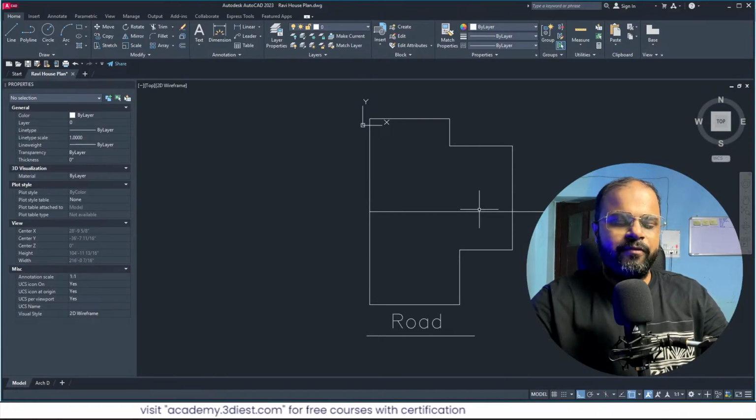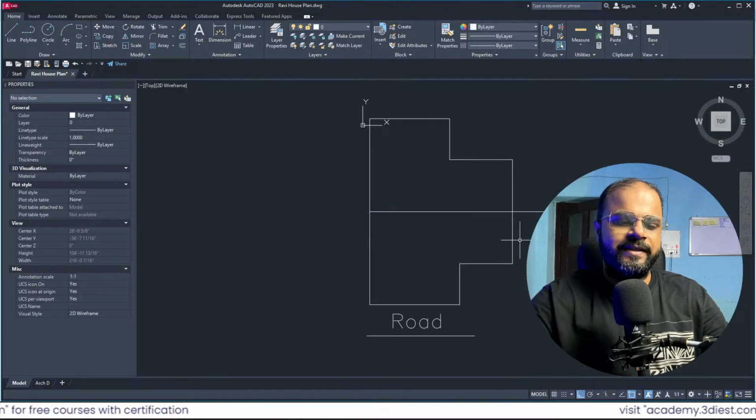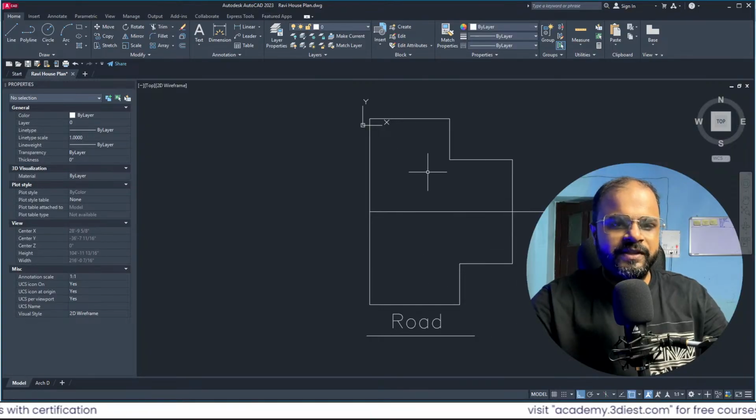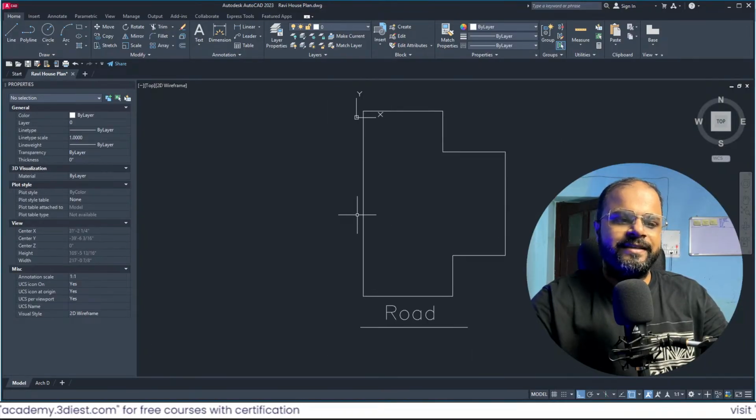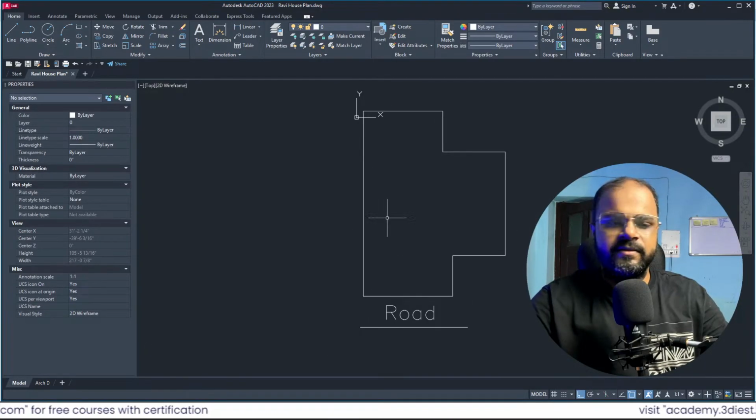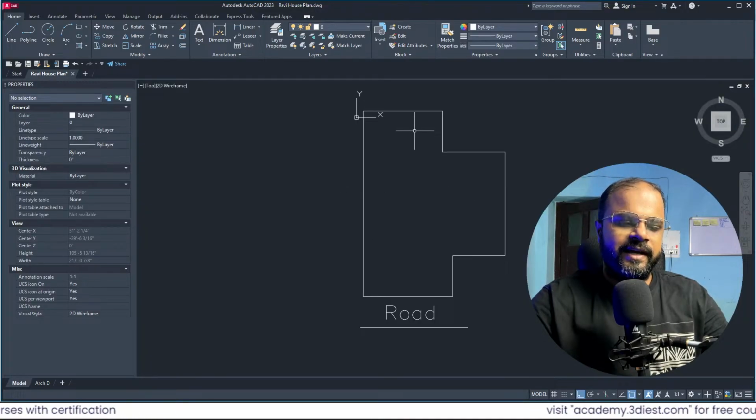Then I will use the stretch tool and stretch this line from here to here. Here you can see what I did: I moved this complete setup onto the midpoint of this line, just to divide this complete area symmetrically, right? Now I will delete this line, I don't need it. I just created it as a reference, and using that reference I divided these two areas into different sections.